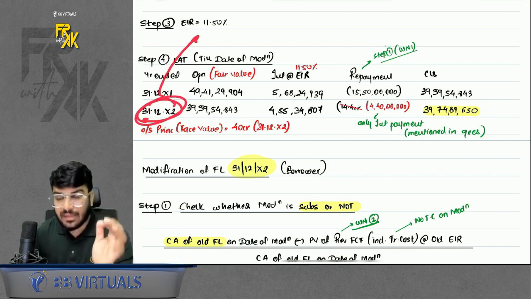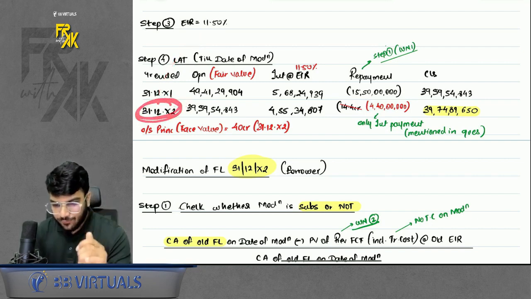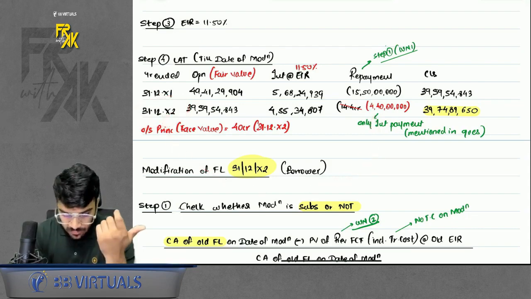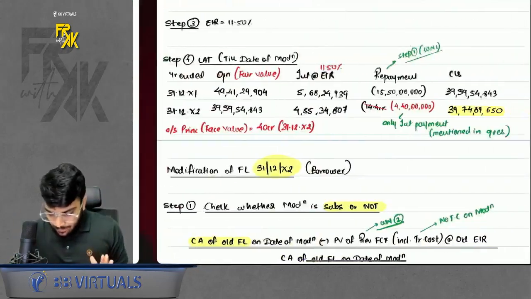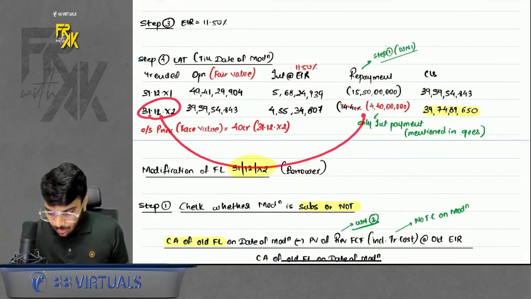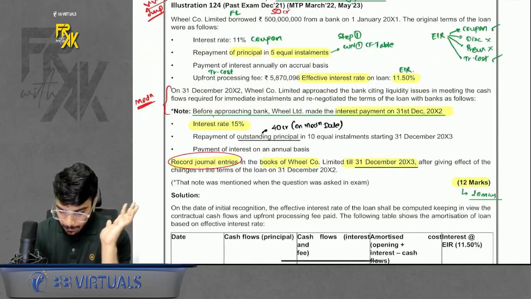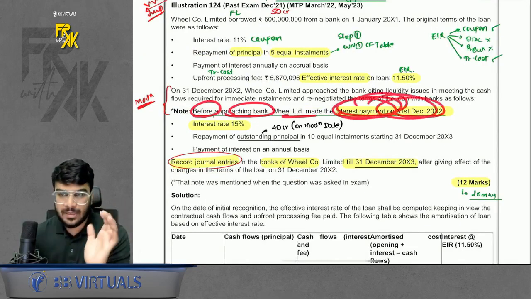For the second year, do remember that this was the date when the modification was happening, right? So if you are doing the modification on this date, definitely you might not have the money to make the repayment of this date, right? So that is what is assumed, that you don't have the money to repay the installment on the date of modification. But in the question, one thing is mentioned: before approaching the bank, the company made the interest payment on 31st December 12.